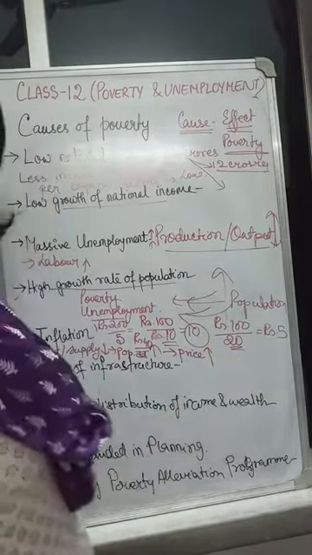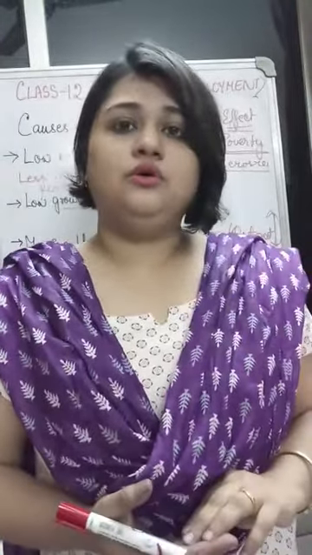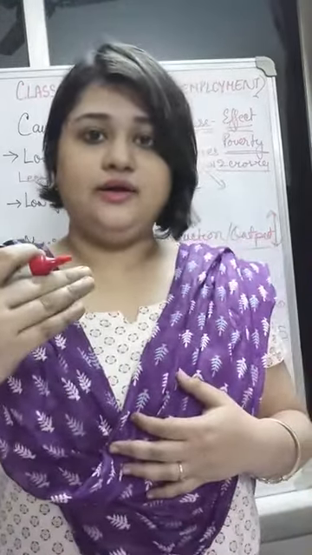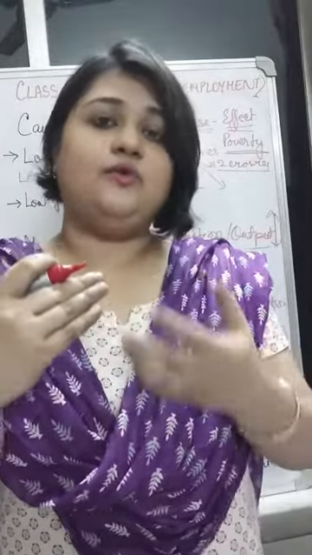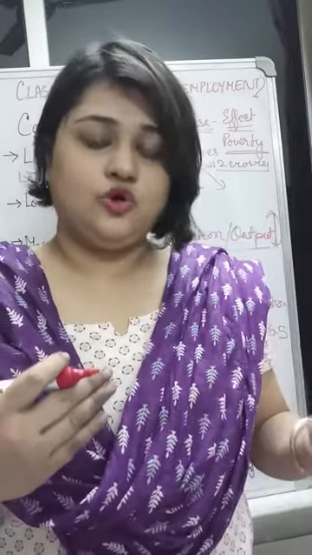And when the price goes upward, another problem starts. People are demanding the good, but they are unable to get it. They are lying unsatisfied. So what happens? Their purchasing power drops. When the price becomes higher, the good that they earlier demanded they now cannot demand, because they don't have that much purchasing power. This results in entitlement failure, and they cannot buy the commodity and are actually staying under poverty.